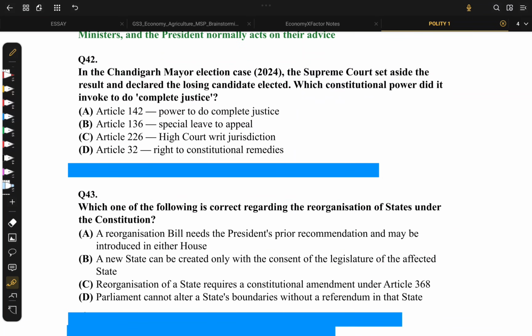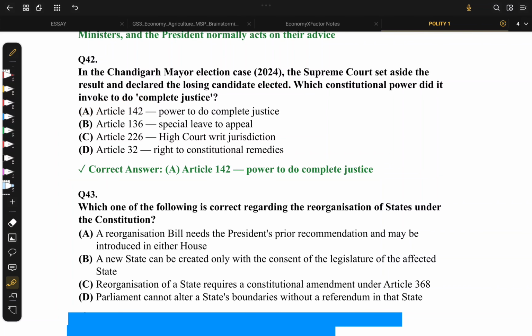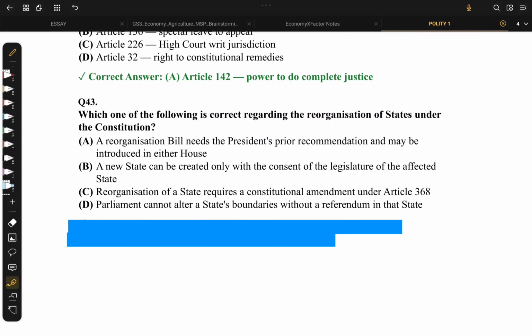Question number 42. In the Chandigarh mayor election case 2024, the Supreme Court set aside the result and declared the losing candidate elected. Which constitutional power did they invoke to do the complete justice? We all know that Article 142 gives the power for Supreme Court to go beyond their superintendence and ensure complete justice. So it's a direct question. No, nothing more to discuss here. It's Article 142. Consider the following. Which of the following is correct regarding reorganization of states under the Constitution?